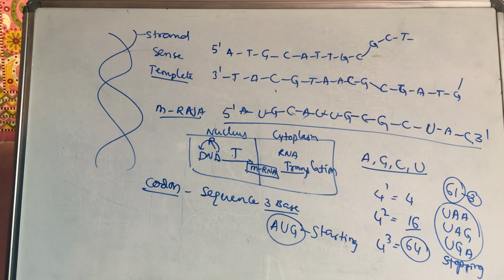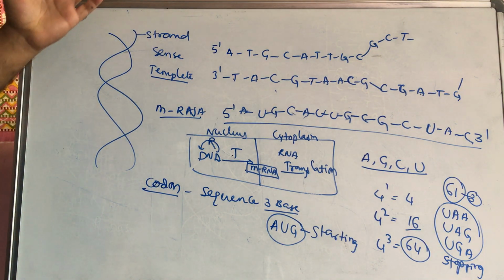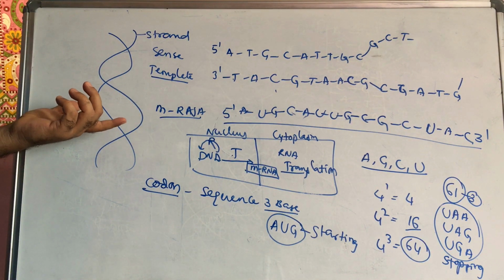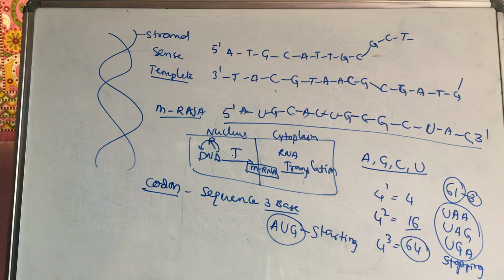The clear information about DNA is that it is a polymer, a polynucleotide chain, and it is stable compared with RNA. RNA is less stable because at the second position there is an OH in the ribose of RNA, but in DNA at the second position there is no OH. That's why DNA is more stable, and due to this hydrogen bonding increases, the stability and melting point also increase.